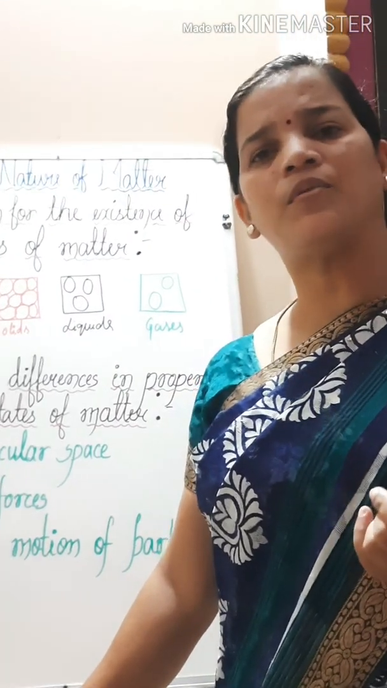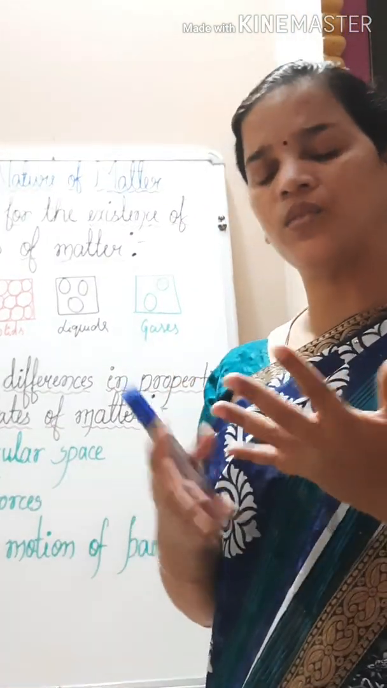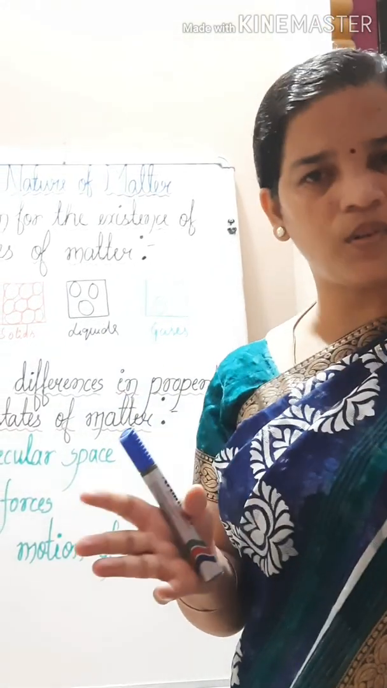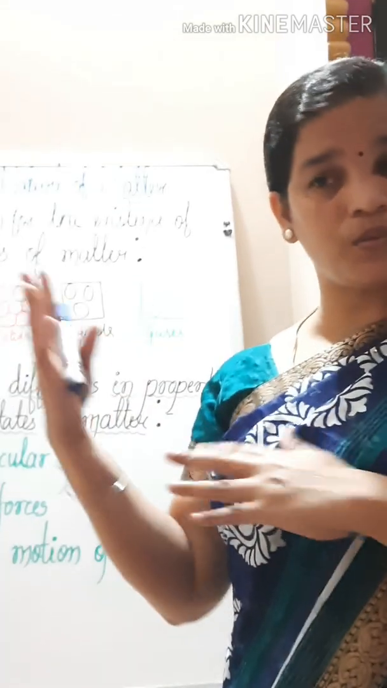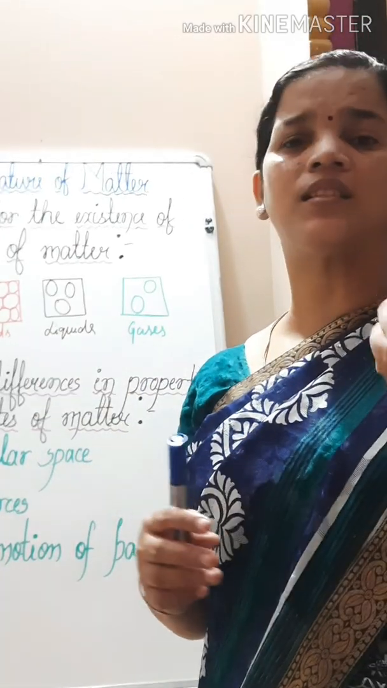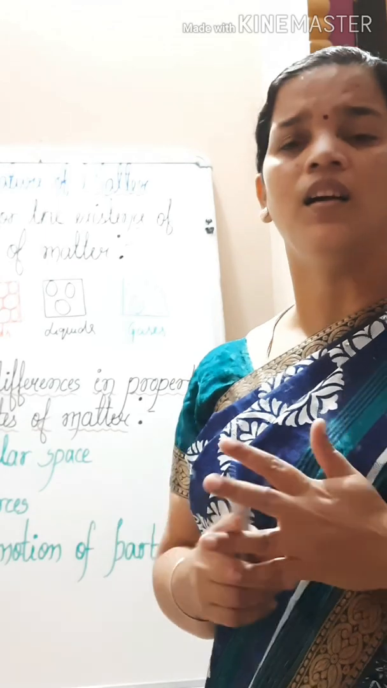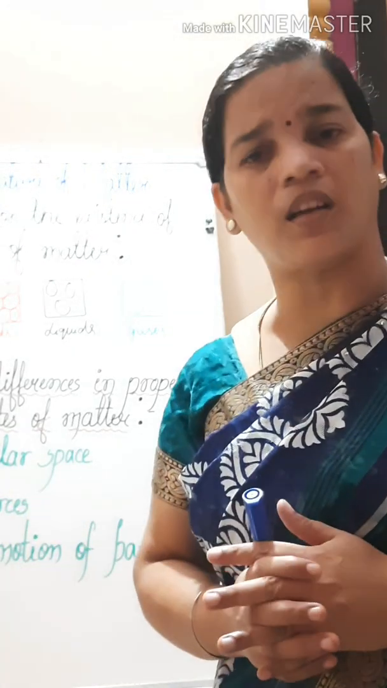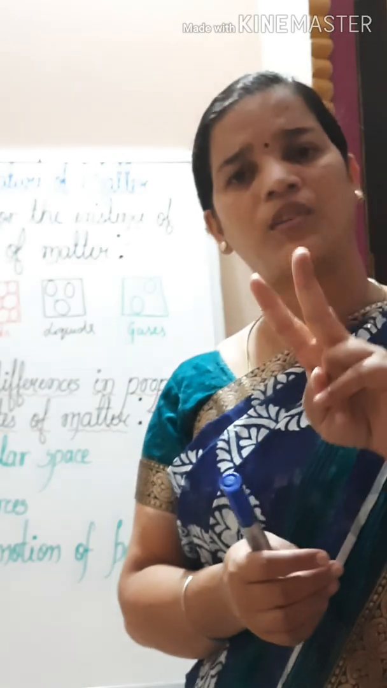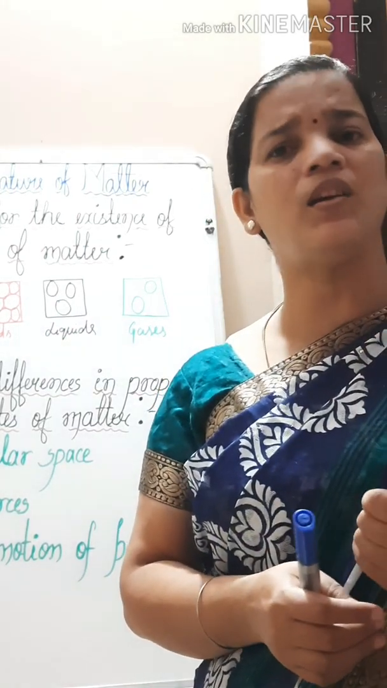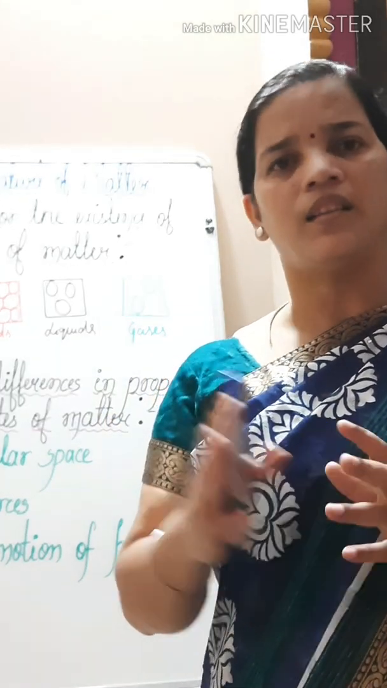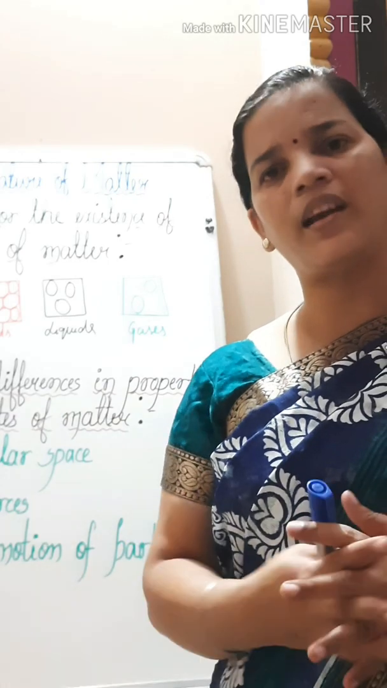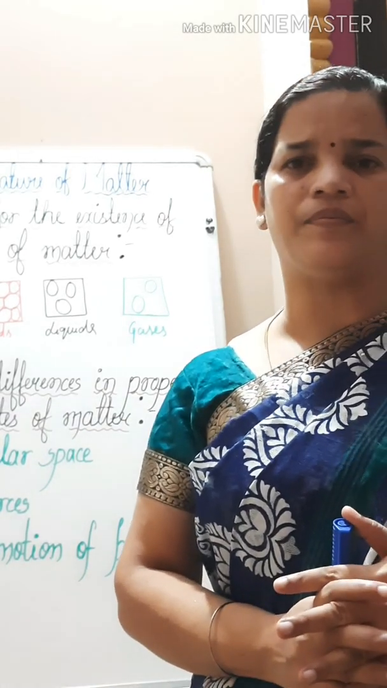Diffusion, I have told you, children: solids do not diffuse at all. Liquids diffuse, but not as compared to gases. They cannot diffuse as fast as gases, but they diffuse, whereas gases diffuse very fast. Clear? So on the basis of diffusion, there are two types of liquids: one is the miscible liquid, another one is the immiscible or non-miscible liquid. Now let us go to an activity so that we can understand it properly.